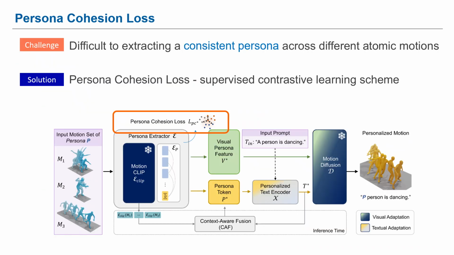Another challenge is extracting a consistent persona across different atomic motions, which manifests in diverse ways depending on the action content. For example, the elegance of a ballerina may be reflected in her footwork while walking and in her hand movements while waving. To address this, we introduce a novel contrastive learning-based loss specifically designed for text-to-motion diffusion, called persona cohesion loss. This loss facilitates cohesion across motion features with different content but the same persona.